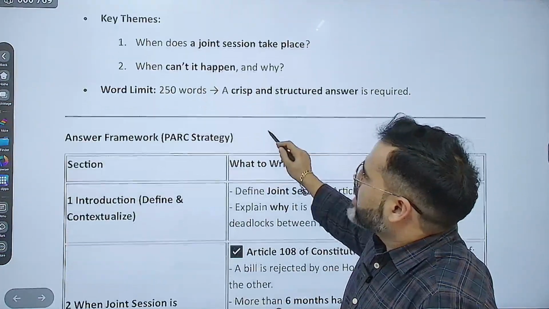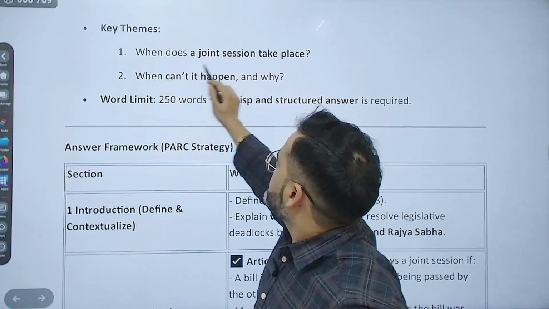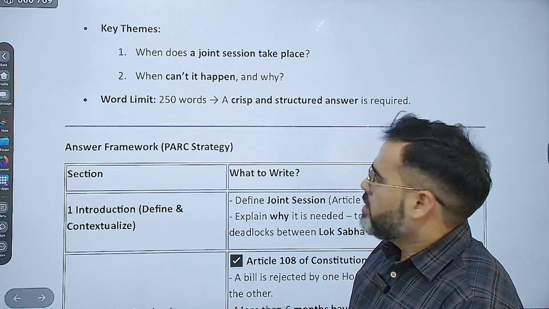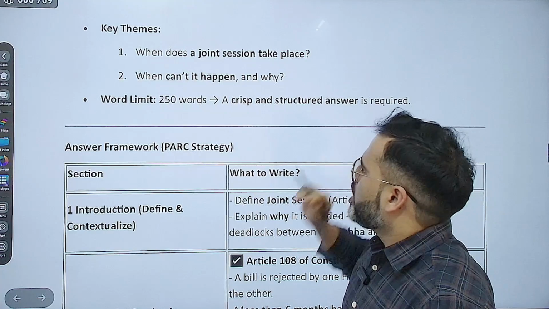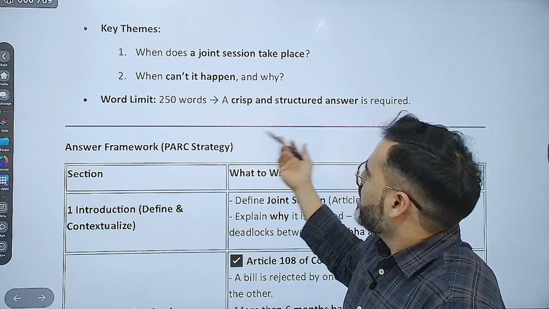Now इसकी key themes क्या है? Easy है. When does a joint session take place? That you have to tell. When can it not happen and why? That you have to tell. Correct? Word limit 250 है.